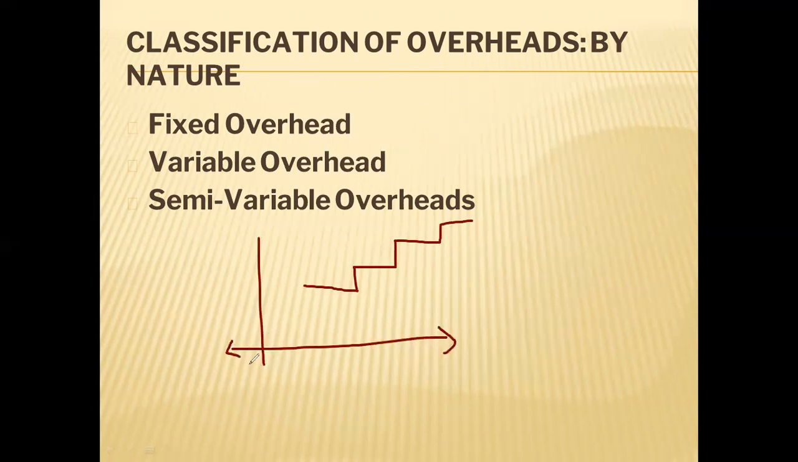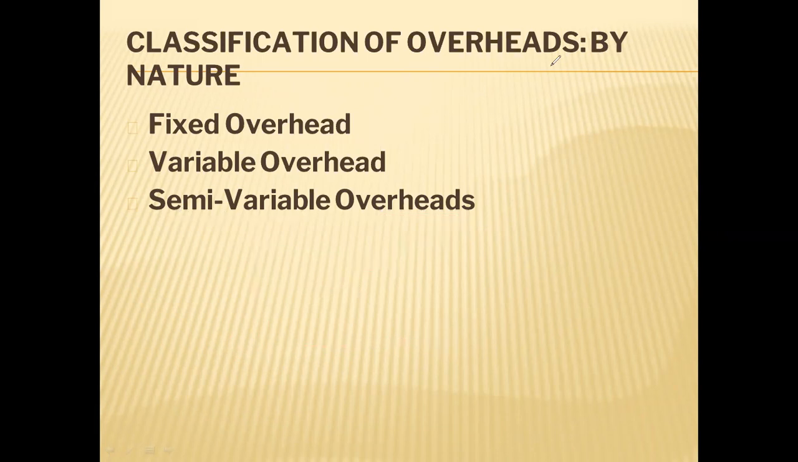Some expenditures have this behavior: constant up to a certain level, then it changes, then it again remains constant at the next level, then changes again. Like that, it forms a step. Semi-variable overheads are also called step-up overheads or step-up cost.